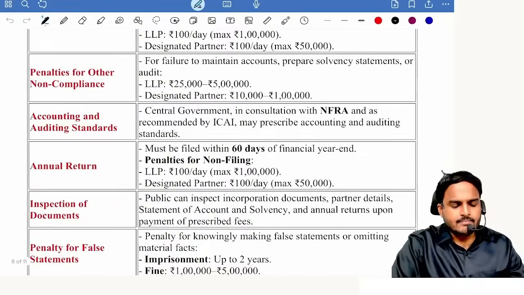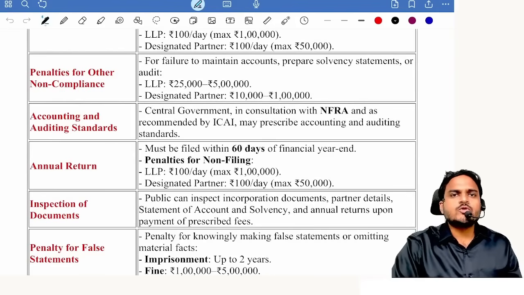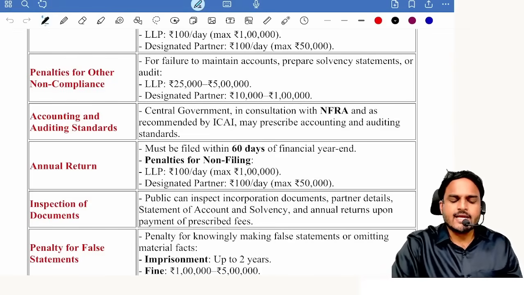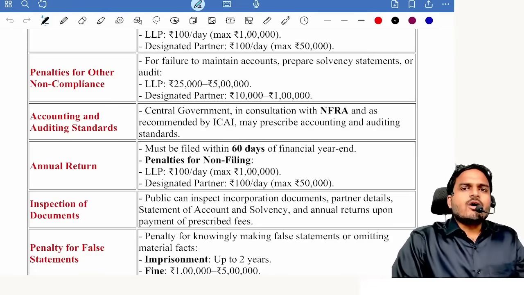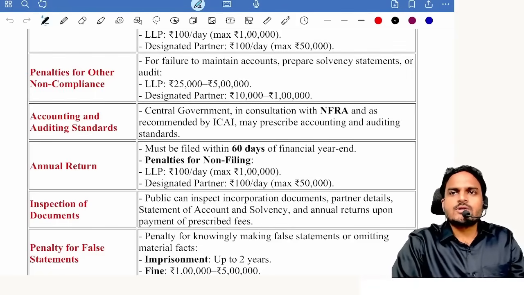Everyone, penalties for other non-compliance: failure to maintain books of accounts, failure to prepare solvency statements, failure to comply with audit requirements. I told you the same point in yesterday's class. For failure to comply with these three aspects, LLP 25,000 to 5 lakhs, designated partner 10,000 to 1 lakh. Now tell me, when the authority asks for information, they will come to know that the LLP is not maintaining proper books of accounts. In that situation only will the LLP get punishment.